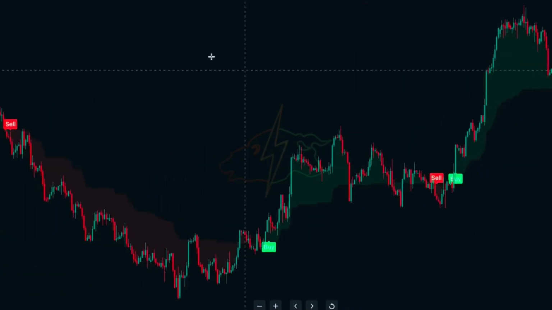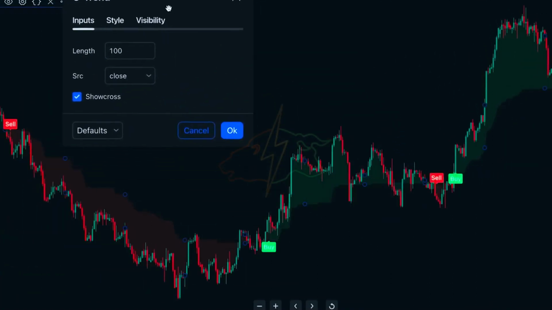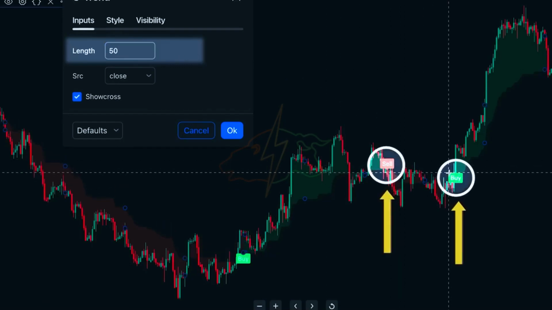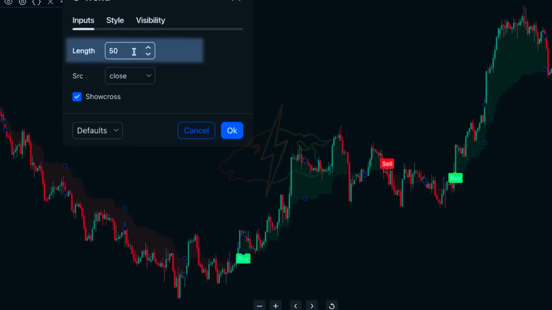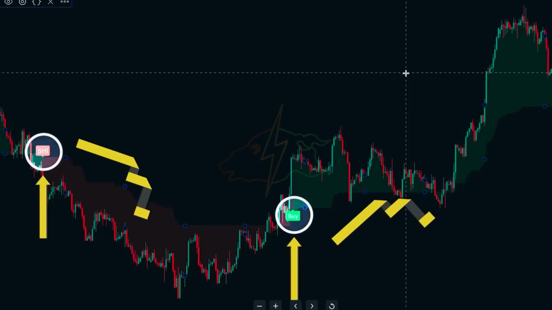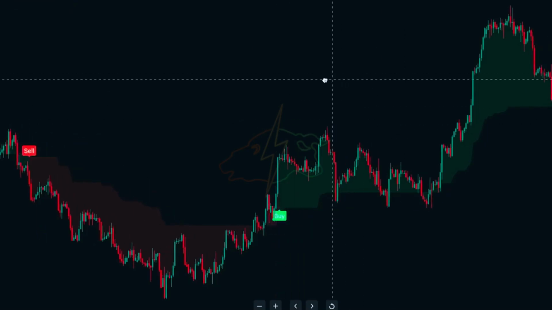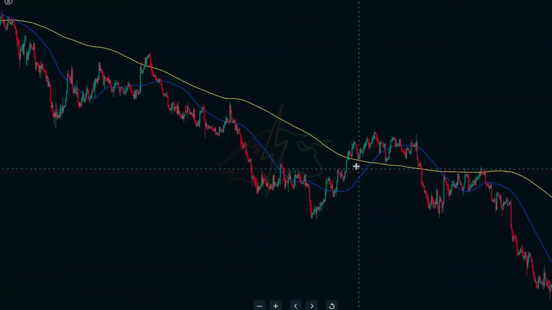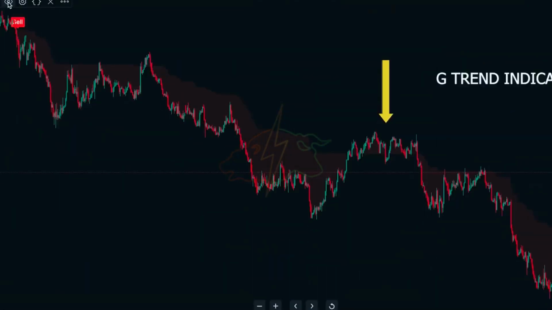Diving into the indicator's settings, you'll notice its simplicity. There aren't a plethora of options to sift through. Lowering the length option can provide shorter-term trends, opening doors to scalping opportunities. For our backtest, we found 200 to be the most effective as we want longer-term trends. This adjustment helps us sidestep mixed signals in volatile market zones, a pitfall other indicators like the moving averages sometimes fall into, such as in these areas.